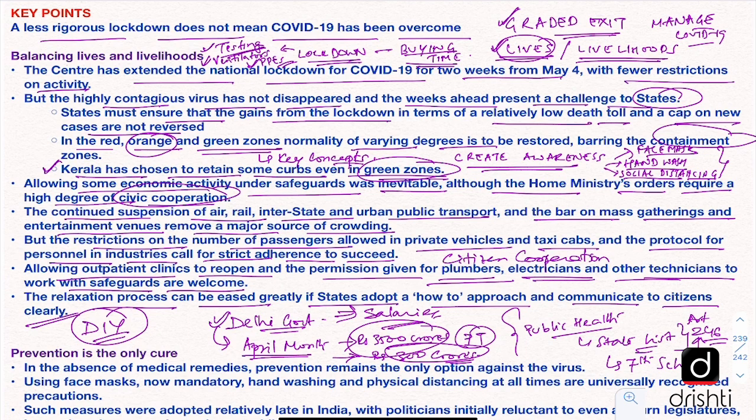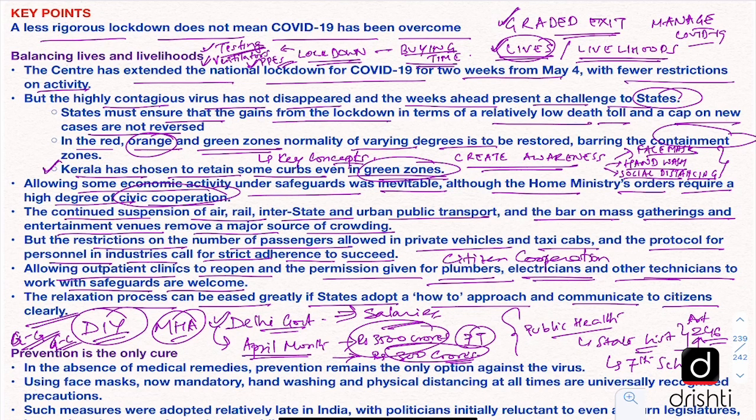Because we have seen previously that even the Ministry of Home Affairs order regarding the movement of transport vehicles during the first lockdown was not properly understood by the state governments, and there were a lot of disruptions, and the Ministry of Home Affairs had to issue clarification. So when this was the case in government to government communication, such problems in government to citizen communication are more likely. So the government should take adequate safeguards in making sure that its communication is properly conveyed and understood by the citizens.